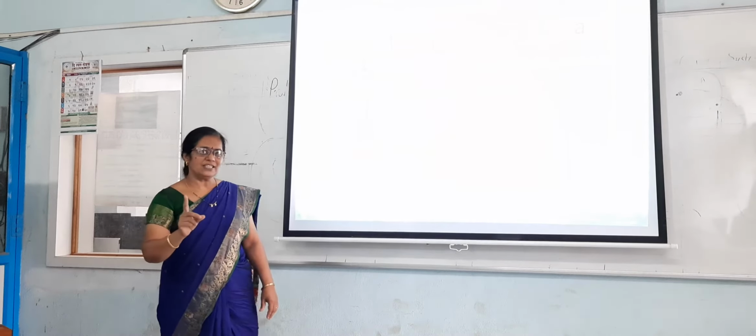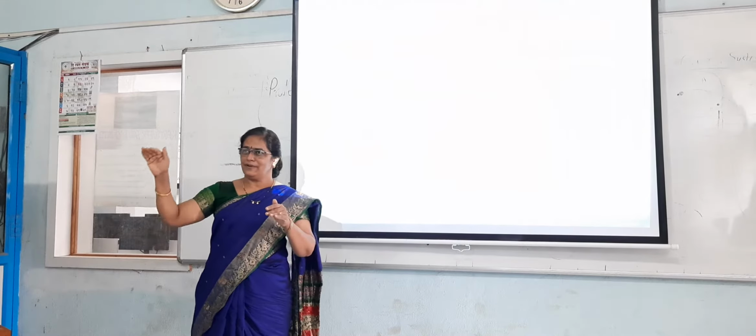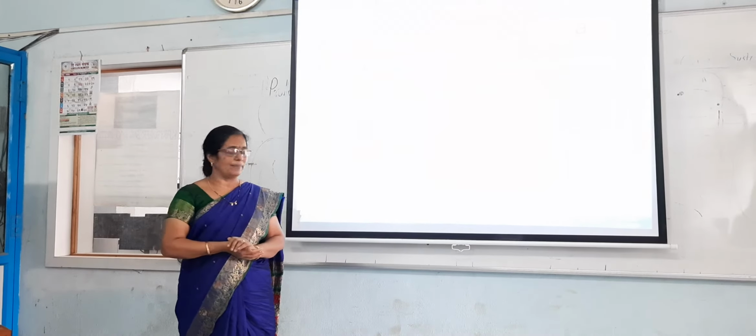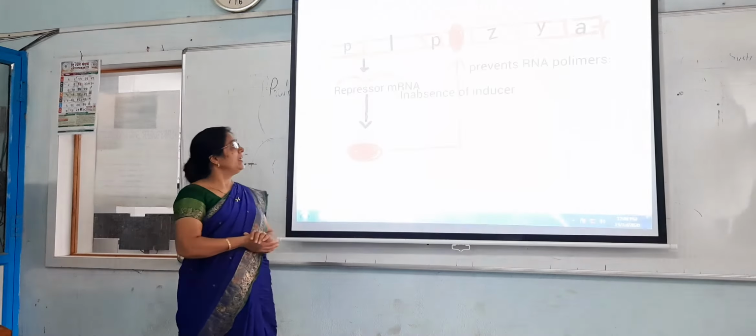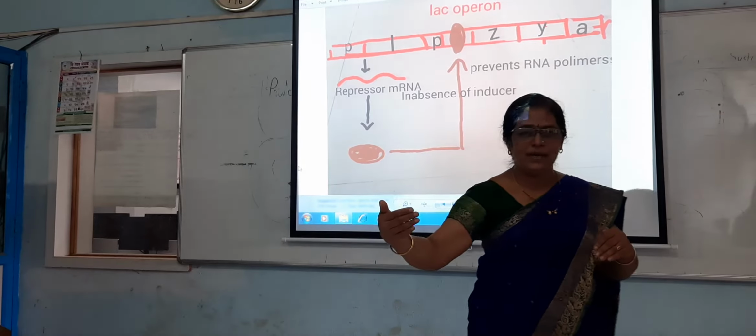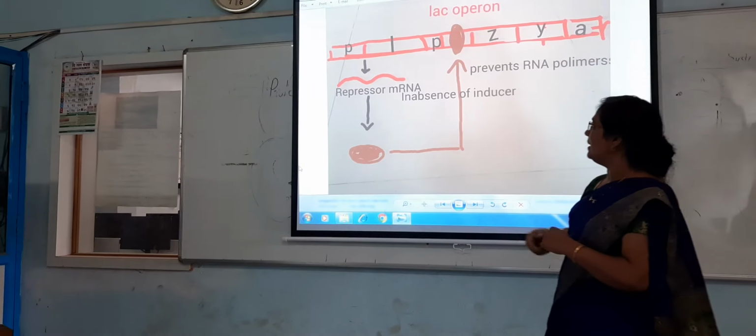Then here the operator is present. This operator operates the synthesis of the RNA polymerase enzyme. Then the P is the promoter. Promoter is nothing but a signal sequence of the DNA which gives the signal for the synthesis of the polymerase enzyme.